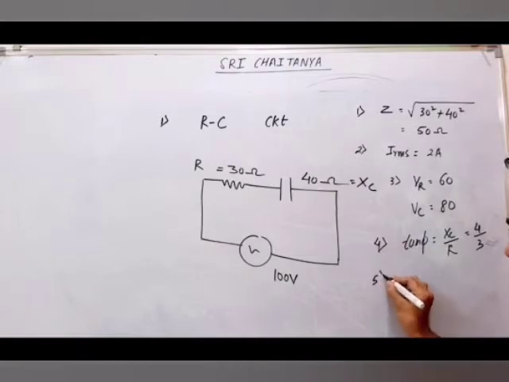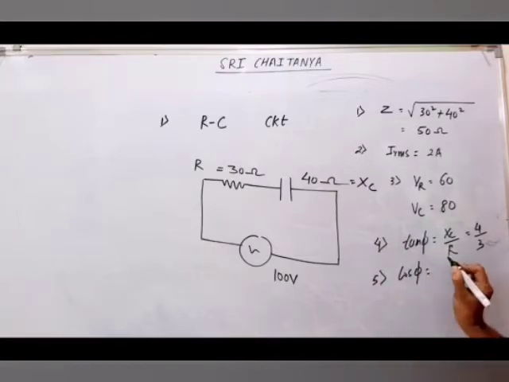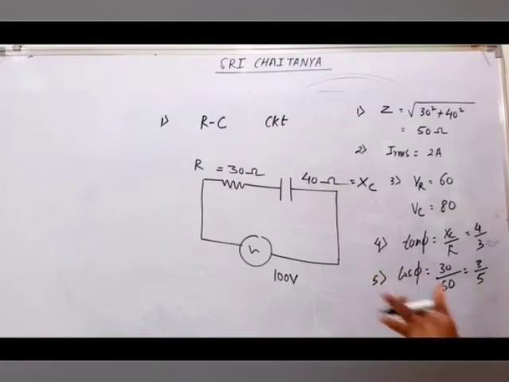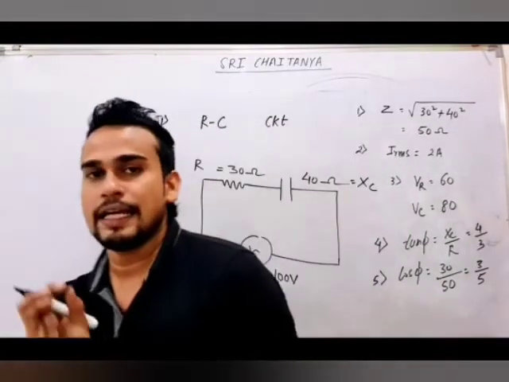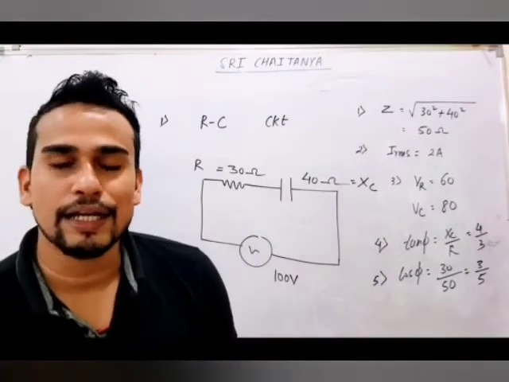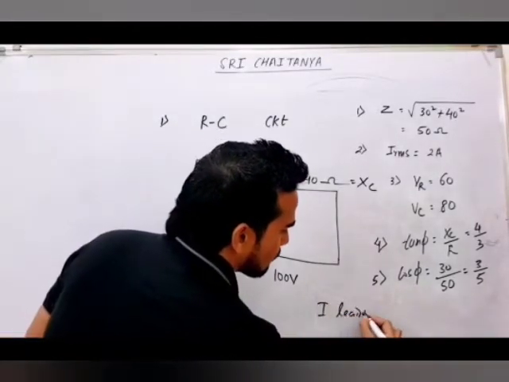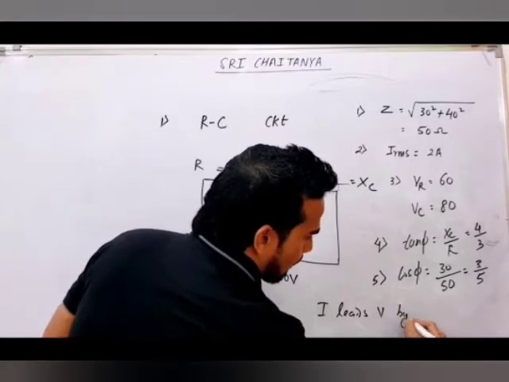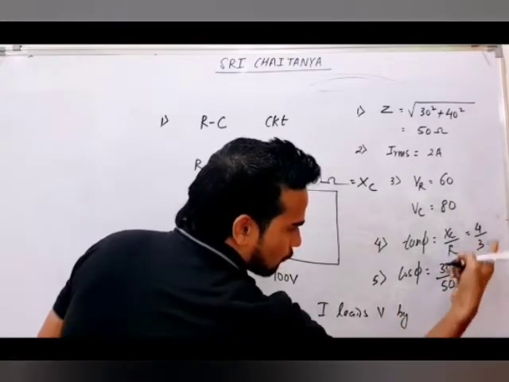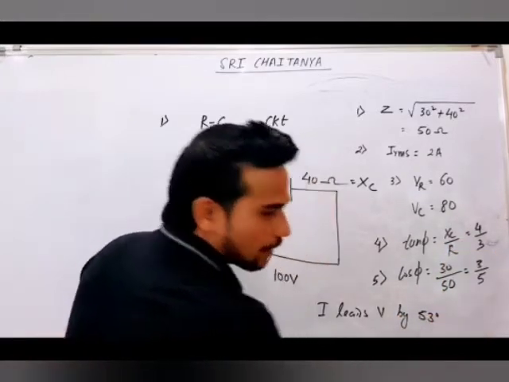Someone asked you find power factor, cos phi. Cos phi will be equal to R by Z. So R you know, what is R? 30. How much Z came? 50. So power factor will be coming as 3 by 5. Can you tell me who is leading here? Obviously, due to capacitance, current will lead. So I leads V by tan inverse 4 by 3, or you can say 53 degree.